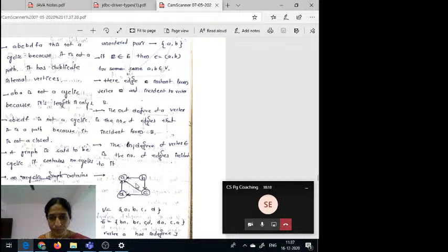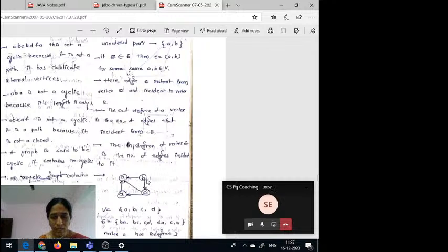Suppose you observe this graph. Here 3 edges are incident to A. This edge is incident from B to A, and here also an edge is incident to A, and here also an edge is incident to A. That means all the other 3 remaining vertices have edges incident to A.